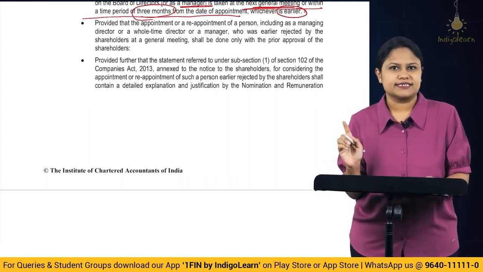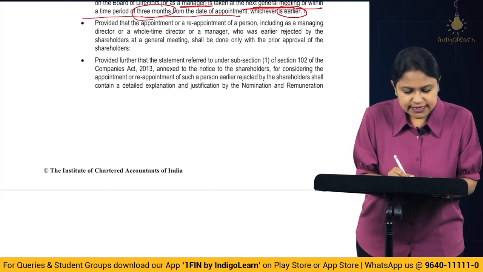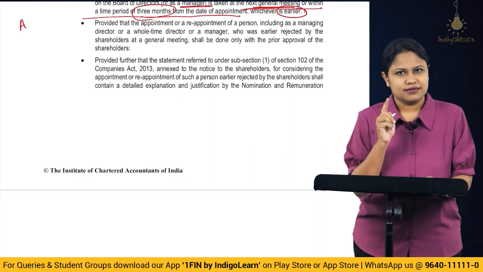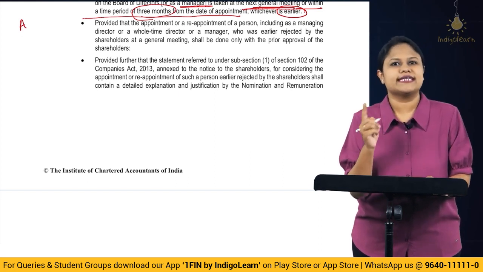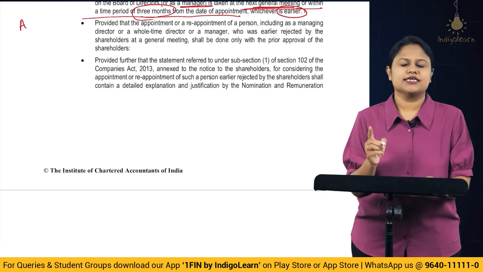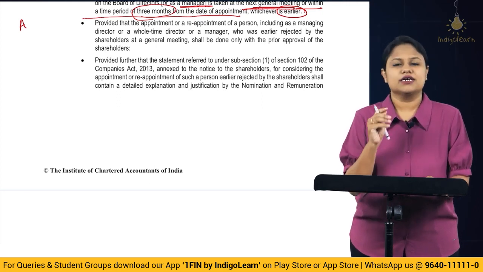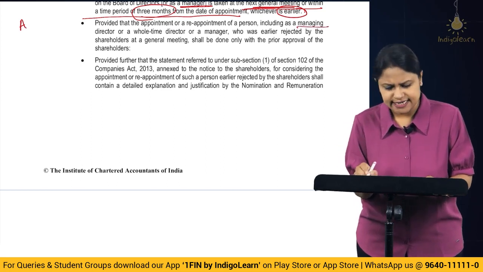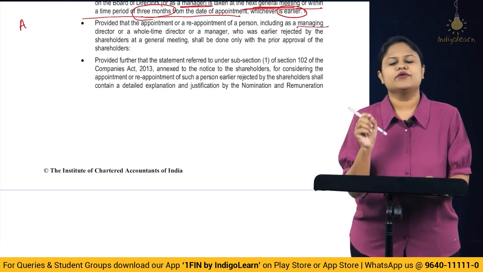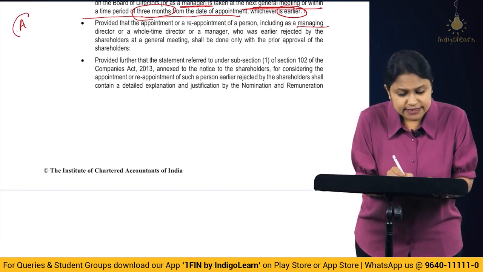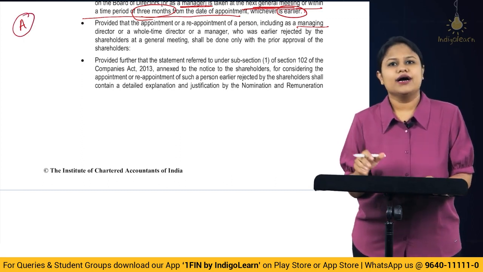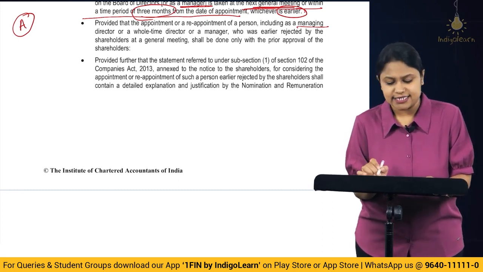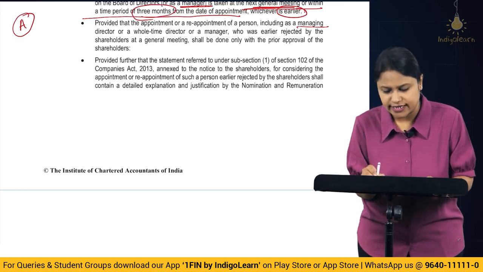Very logical and very interesting. What they are telling is, there is this person A, who in the previous annual general meeting was nominated for the purpose of appointment as a director. But the shareholders did not pass the required resolution and he was not appointed for the position of the director. It could be managing director, it could be whole-time manager, anything, but he was not elected. This same person A, now we are appointing him as a part of the board. Alright, that means we are reconsidering and he has been appointed or reappointed into the board again.